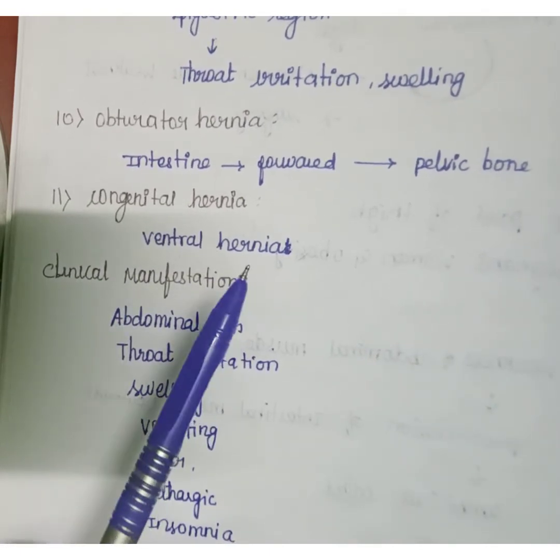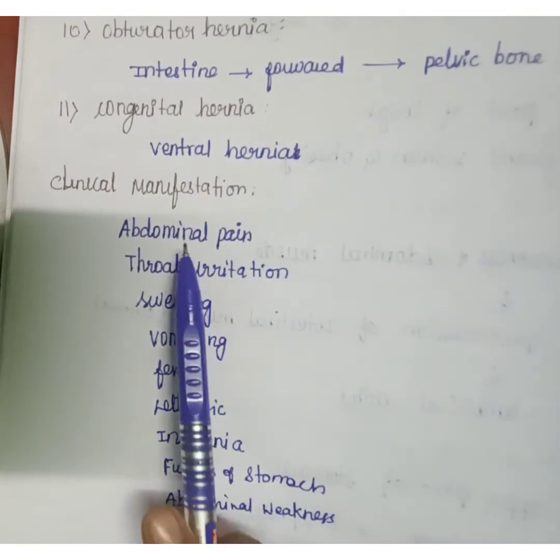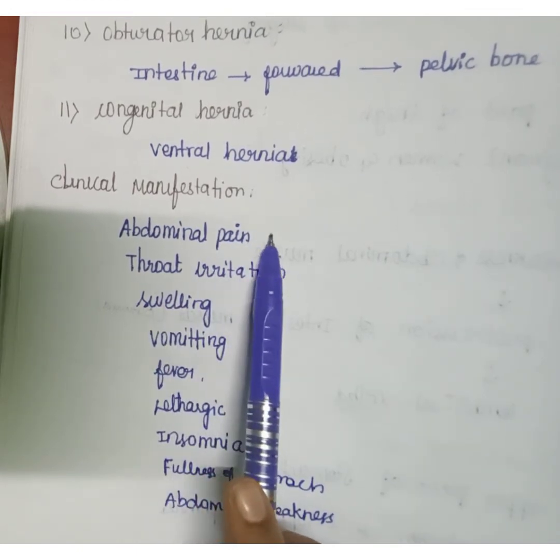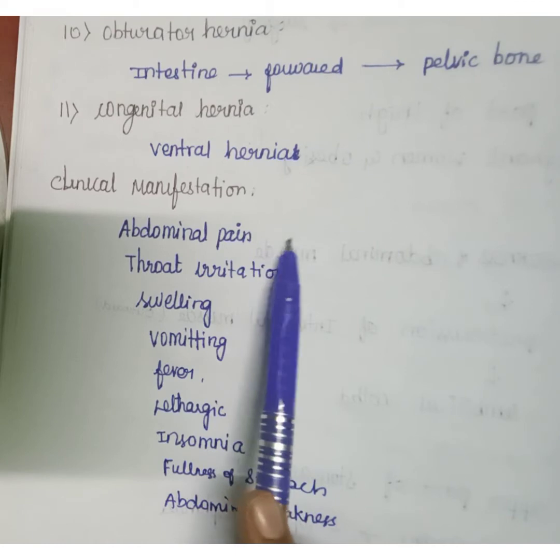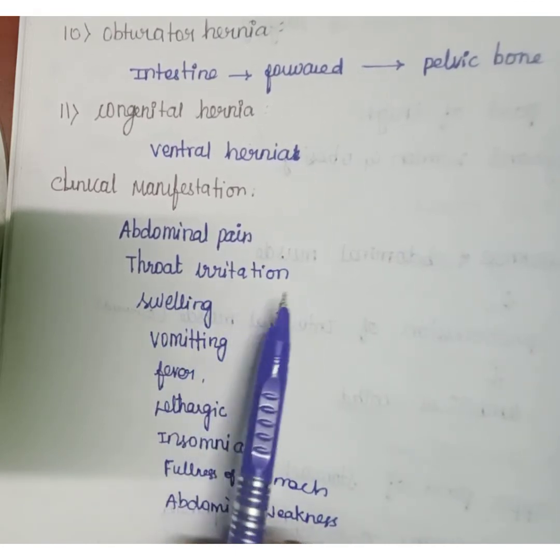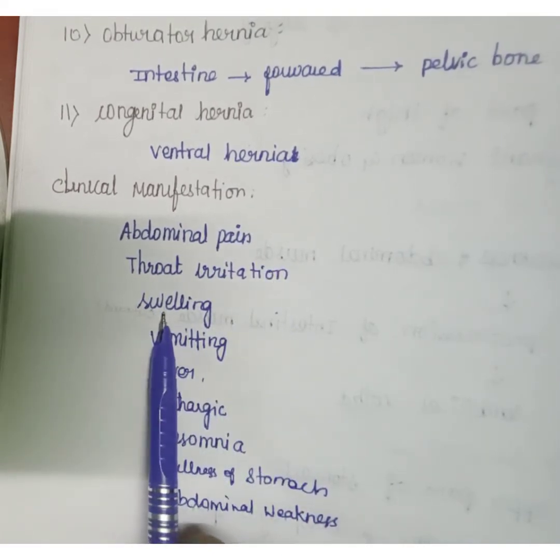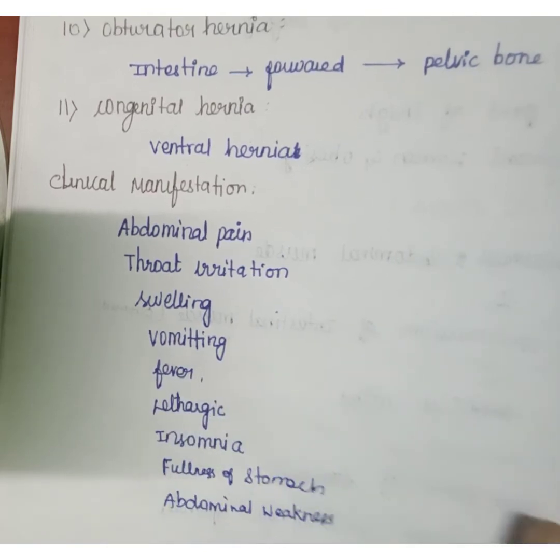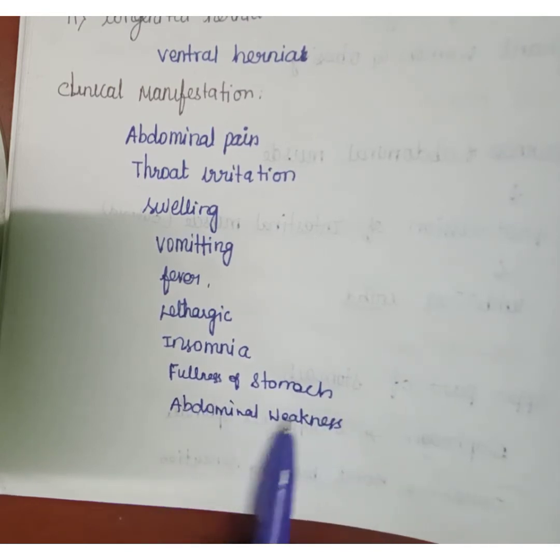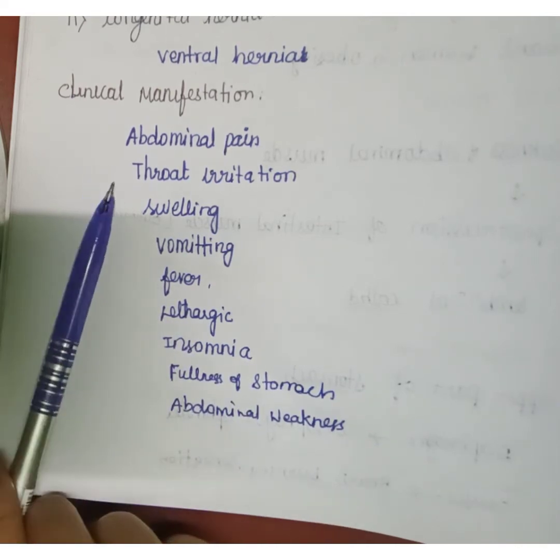Next we are going to see the clinical manifestations of hernia. The first one is abdominal pain. The pain at first looks dull and then sharp. Next, throat irritation and swelling will be present in epigastric hernia, along with vomiting, fever. The patient looks lethargic, with insomnia, fullness of stomach and abdominal weakness. These are the clinical manifestations of hernia.